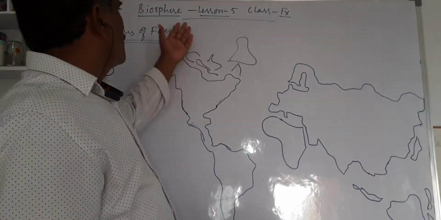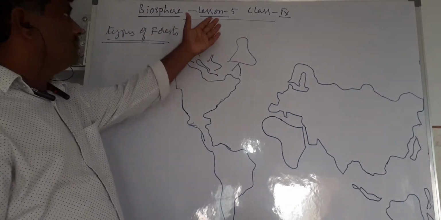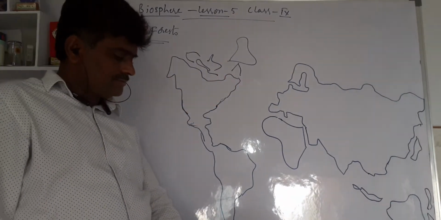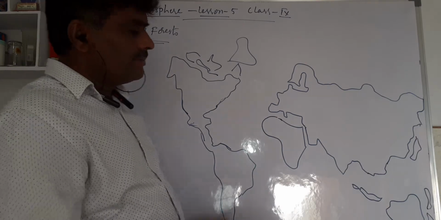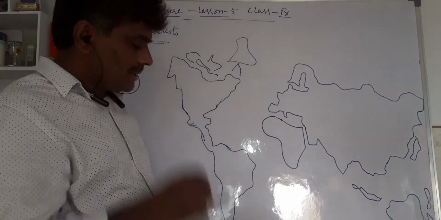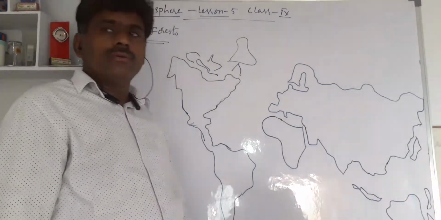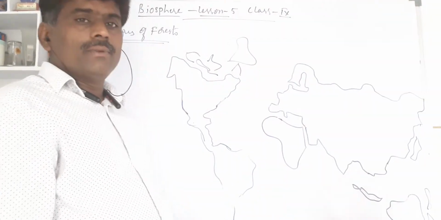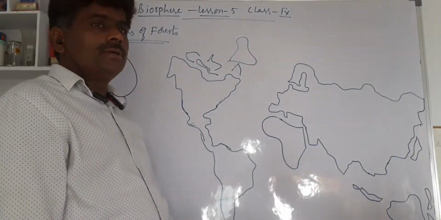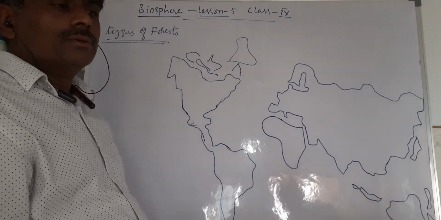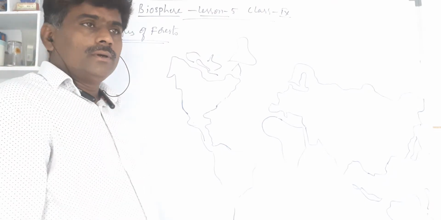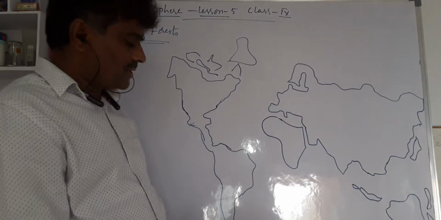Today we are going to discuss Biosphere, the 5th lesson in 9th class, particularly the types of forest. It's very, very important. Everybody must look into these areas. How many types of forests are there? Vegetation in the world based on their climate. Here is a chance to know about the various forests and characteristic features of these forests.